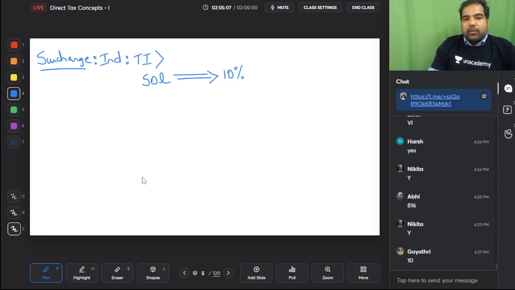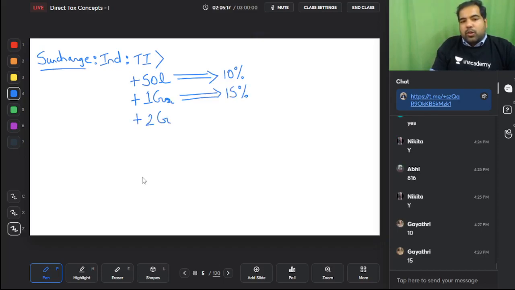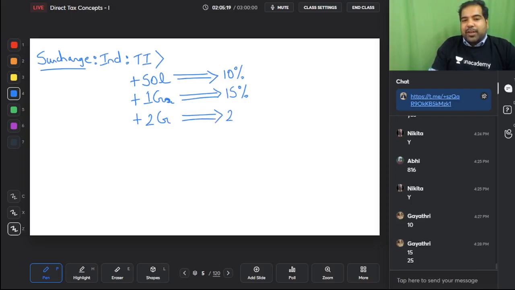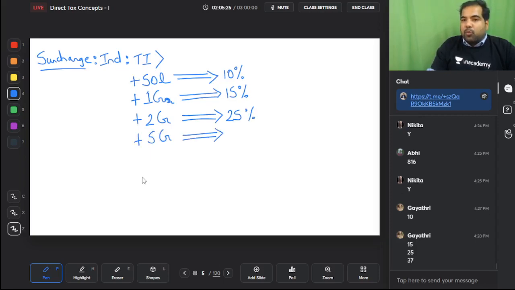If it's more than 1 crore, then the surcharge is at the rate of 15%. If it's more than 2 crore, it's a very dangerous surcharge of 25%. And if it is more than 5 crores, very few people in India have an income of more than 5 crore, hence the surcharge is 37%. So if you have so much income, then it's better to start a company because the company surcharges are much lower. So this is the surcharge.